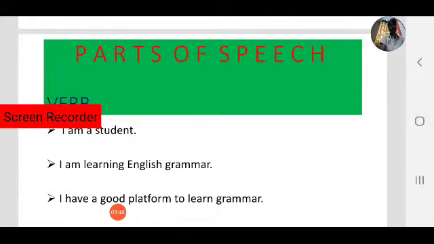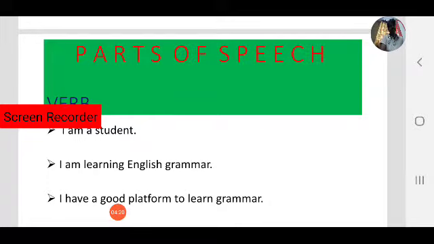Observe the 3 different kinds of verbs. In the first sentence, I am a student. Am, that states position. You are a teacher. He is a doctor. Observe, are, you are a doctor. Are states position, state of being. He is a doctor. Is, that is a state, that is also a verb. The second sentence, I am learning English grammar. I am learning, that is my action. The first sentence, I am a student, that states my state of being. The second sentence, I am learning, that is my action.